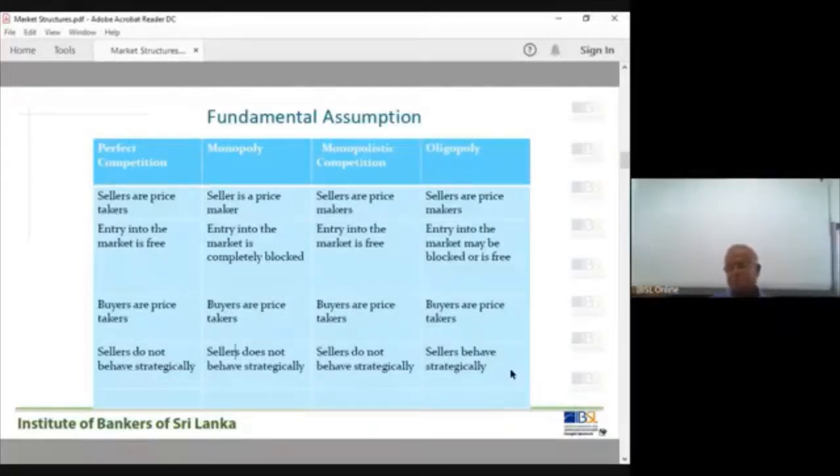It's your own decision. In a perfectly competitive market, producers and sellers behave independently. When they take decisions, they don't care what other firms are doing. It is a 100% independent decision. That's why we have said sellers do not behave strategically in a competitive market. So in life we take a mix of these. Some decisions are strategic, some other decisions we take independently. But in today's world, in most countries, the young generation wants to be independent.